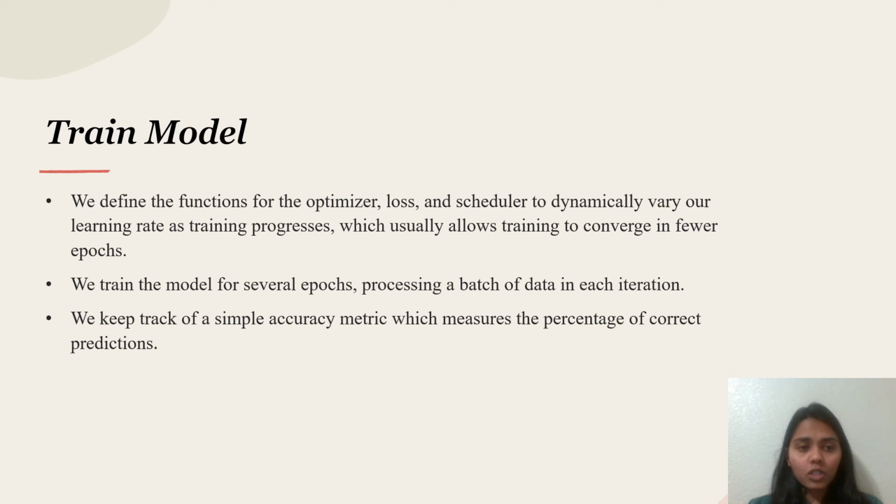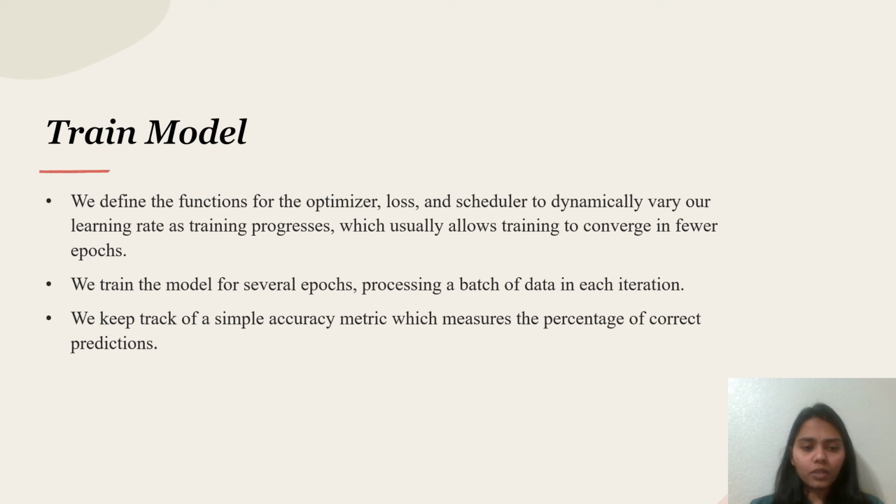So next we need to train the model. We define the functions for the optimizer, loss, and scheduler to dynamically vary our learning rate as training progresses, which usually allows training to converge in fewer epochs. When we download a dataset, we divide the data into an 80:20 ratio, in which 80% is for training and 20% is for validation. We use 80% of the data to train the model. For example, we take the dog barking sounds and train the model. In that way, the model can identify what is similar to dog barking, and then it identifies that this is dog barking, this is drilling, and this is the car horn.